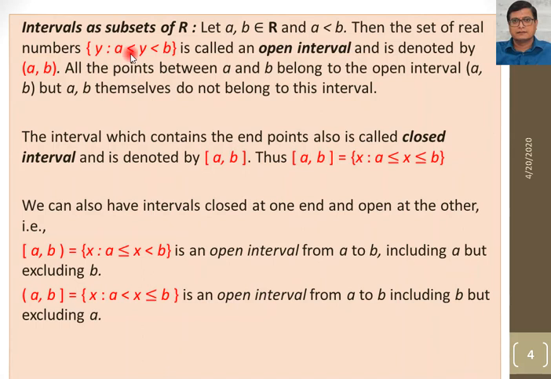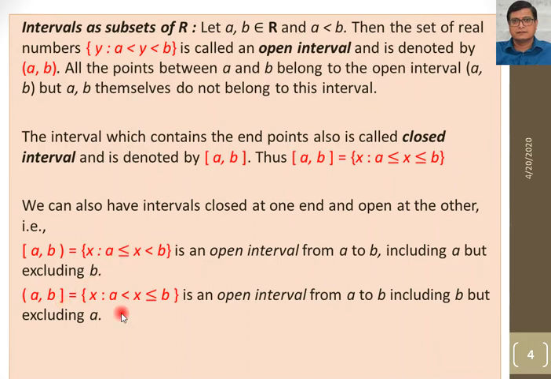First is the open interval, where we take all the values between the two endpoints but we don't include the endpoints, so it is known as an open interval. Second is the closed interval, where we take all the points between A and B and we also include the endpoints, so this is called a closed interval. Then we have combinations of open and closed. The first is the semi-closed interval: in the beginning it is closed but at the end it is open. In the beginning it is open but closed at the end, it is known as a semi-open interval.